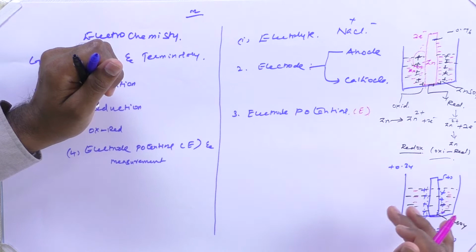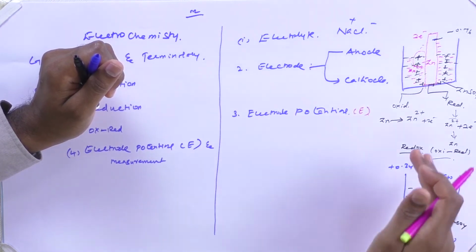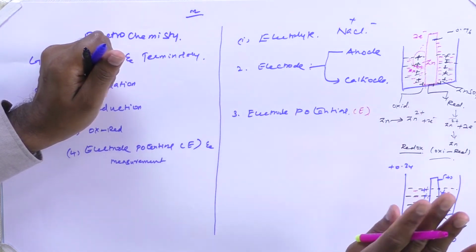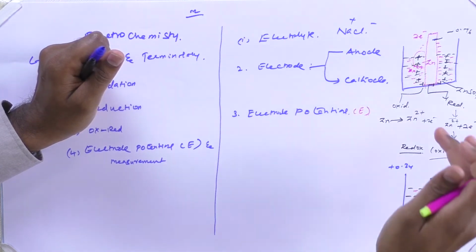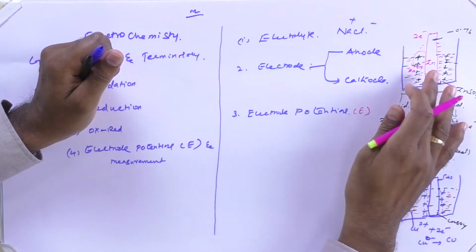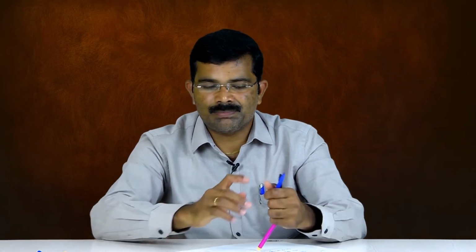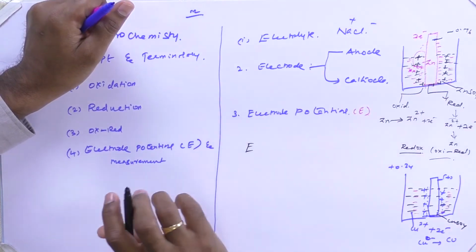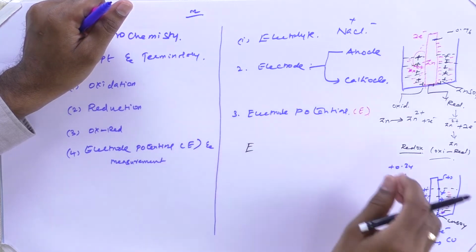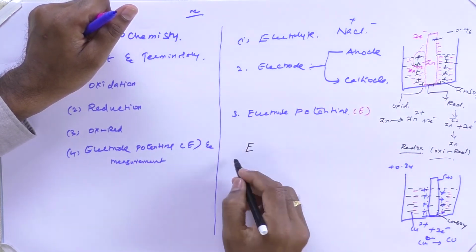As a result, it creates a potential difference. So according to the principle, electrode potential is nothing but the tendency of a metal to undergo either oxidation or reduction. During both processes, oxidation and reduction, it develops a potential difference. That difference is called electrode potential. Now how can we measure the electrode potentials? Basically, it is impossible to measure the electrode potential E without the help of any reference electrode.